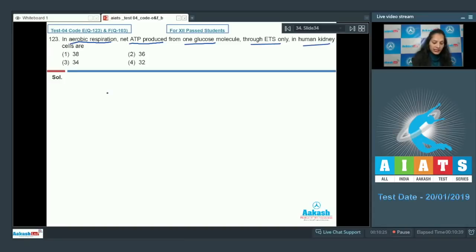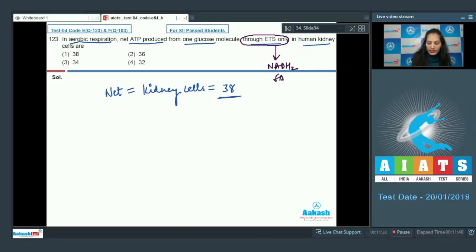The net ATP production in human kidney cells during aerobic respiration is 38. But in the question it is asked through ETS only. Through ETS, ATP production takes place by NADH2 and FADH2.